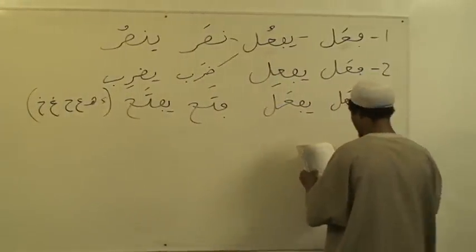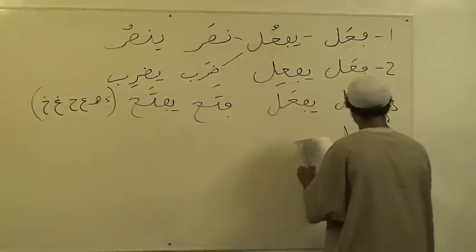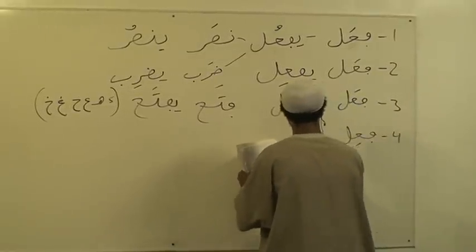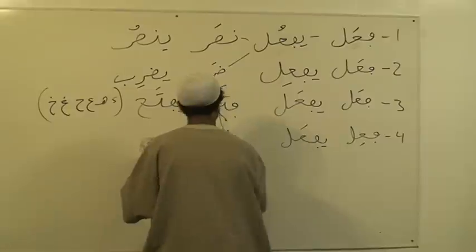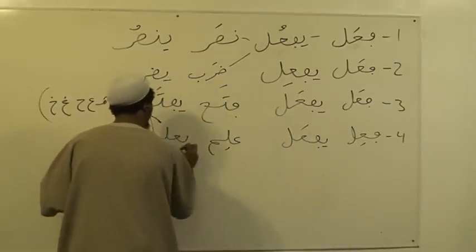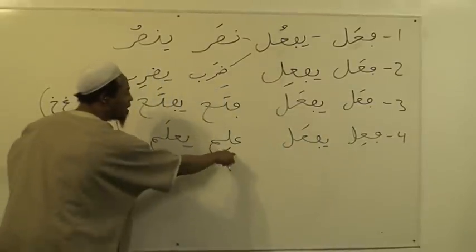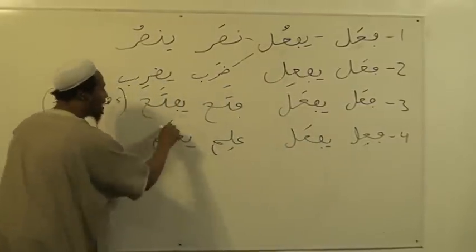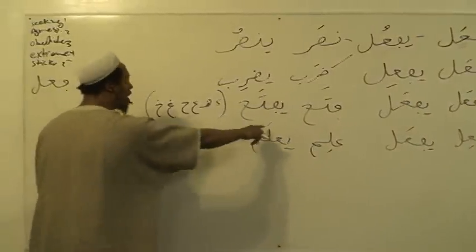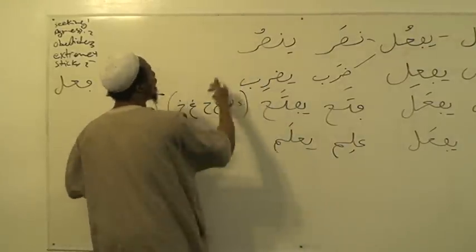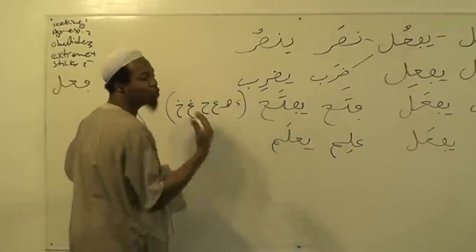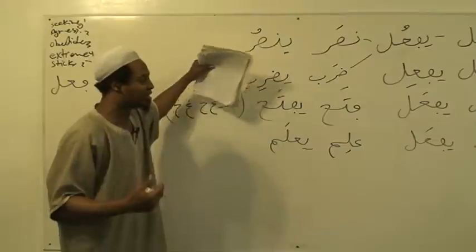The fourth one here is fa'ila. Say fa'ila yaf'alu. That's the asl for this one. Fa'ila yaf'alu, like alima ya'lamu. So here is alima with a kasra, and it ends up with the ayn of the letter having a fatha, right? And this is most of the time, again, aggressive.